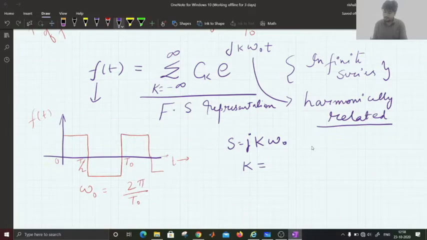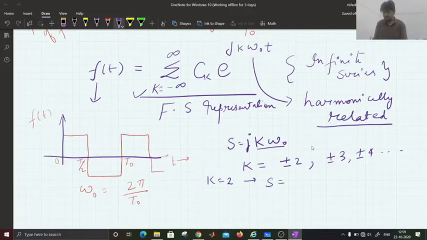For integral values of k, let's say k plus minus 2, plus minus 3, plus minus 4, and so on, since this is an infinite series summation, for all the integer values of k, let's say for k equal to 2, s will be j times 2 omega naught. For k equal to 3, s will be j times 3 omega naught.